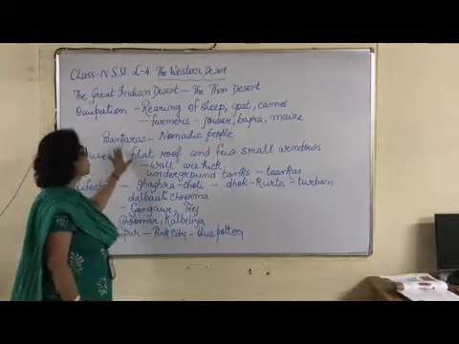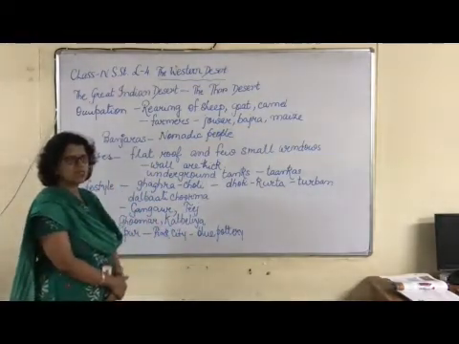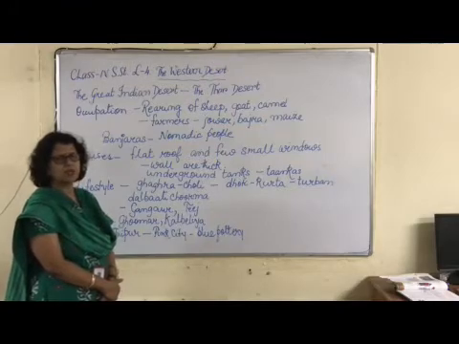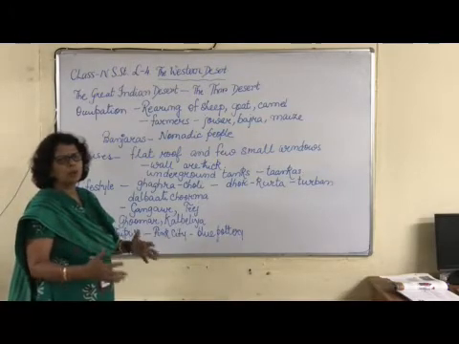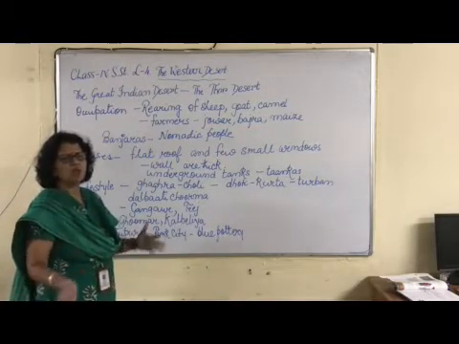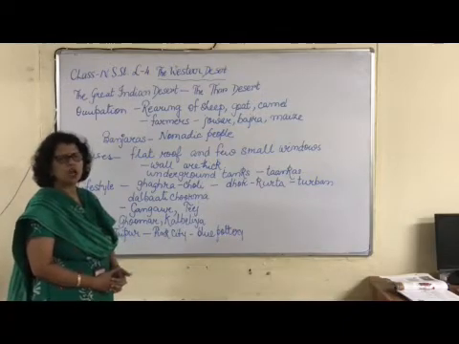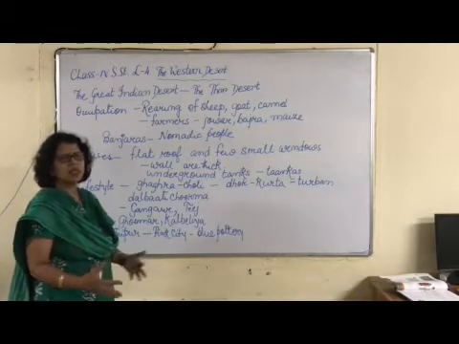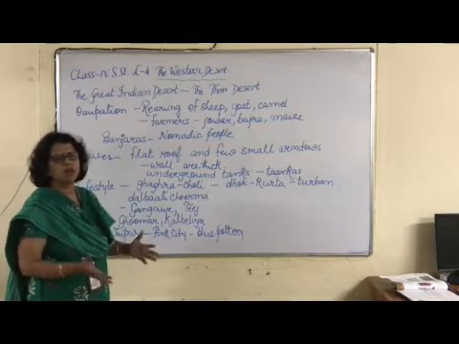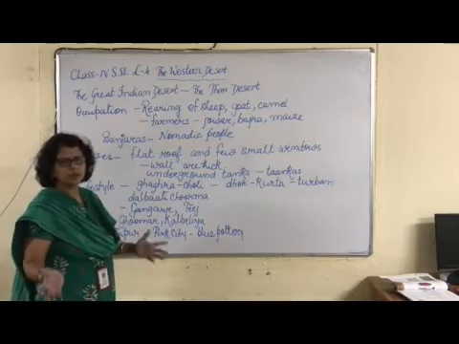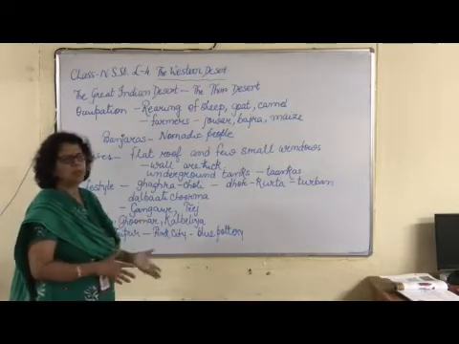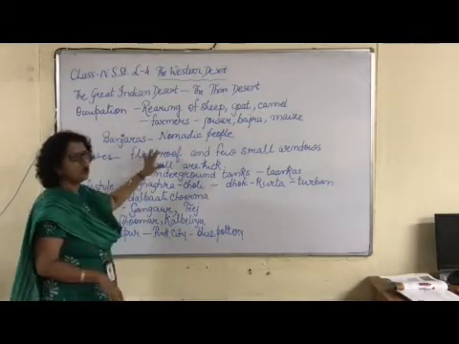Then there are banjaras. Now I think you have seen nomadic people who don't have a permanent house and move from one place to another. In Gujarat also you must have seen, they take their herd of goats and sheep and move from one place to another. They are nomadic people.